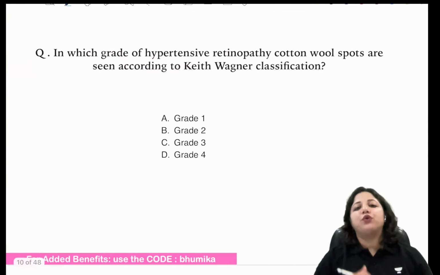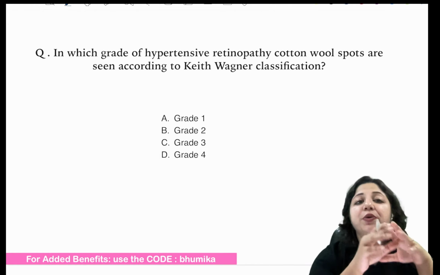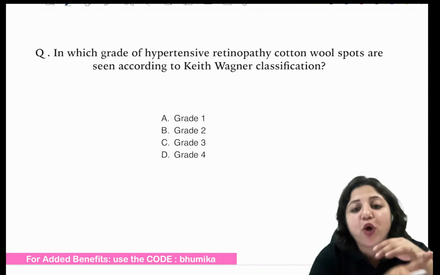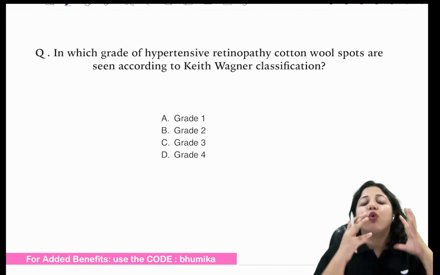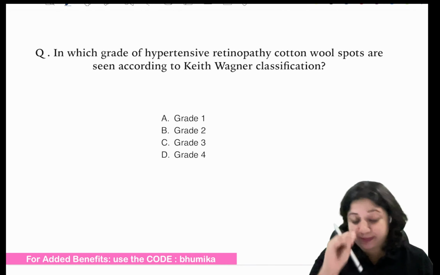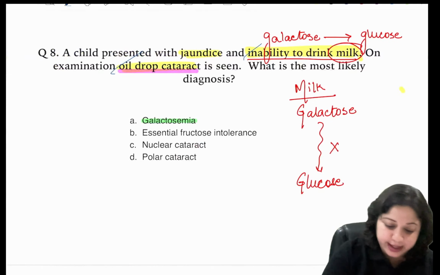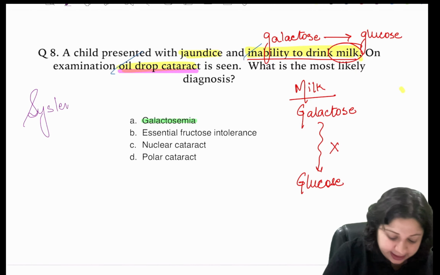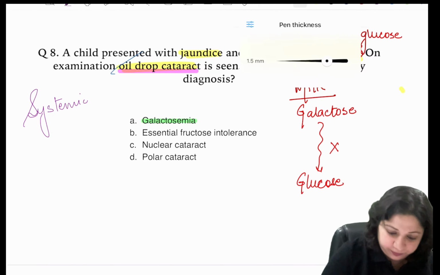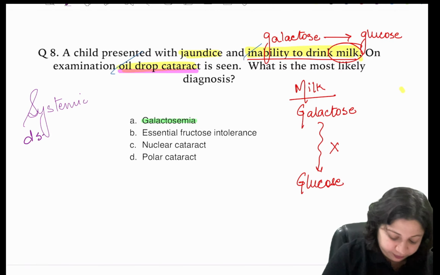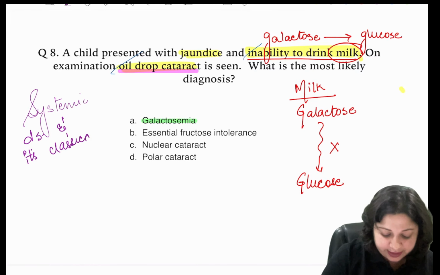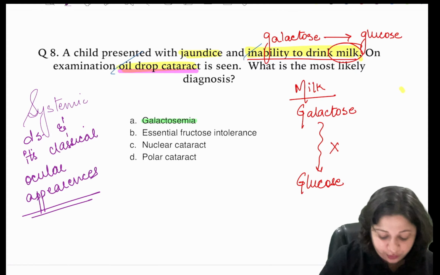cataract. So now we moved on to the other topic. What did you learn from here? You have metabolic diseases, right? So all systemic diseases and their classical appearances. So what you should know and remember is systemic diseases and their classical appearances is what you need to learn.